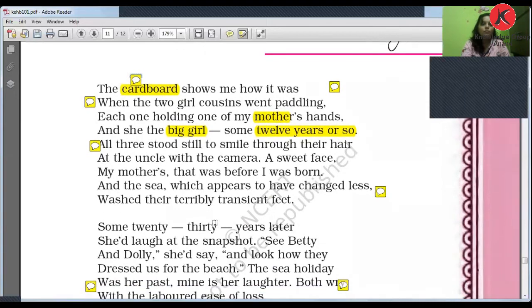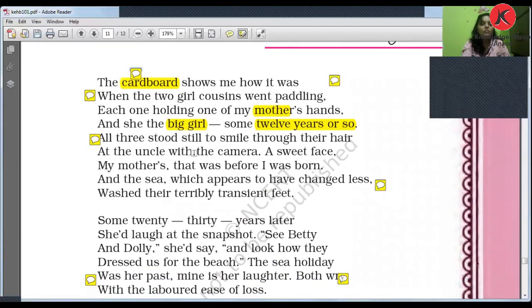Okay, let's move further. All three stood still to smile through their hair at the uncle with the camera. Now, when they were standing at the beach, their uncle was taking the photograph, and at that time at the beach there were so many winds coming, so your hair will be on your face, so you could not give a proper pose.